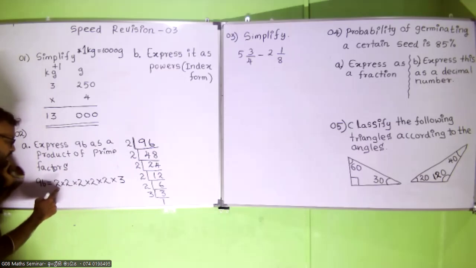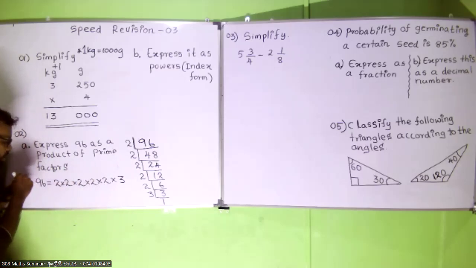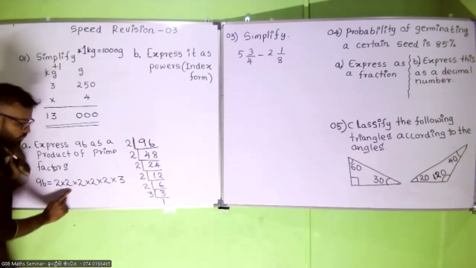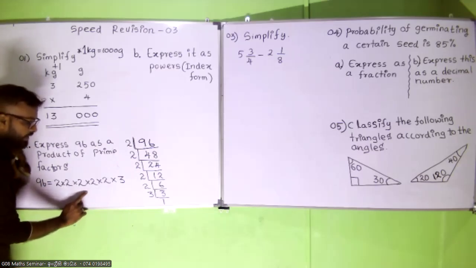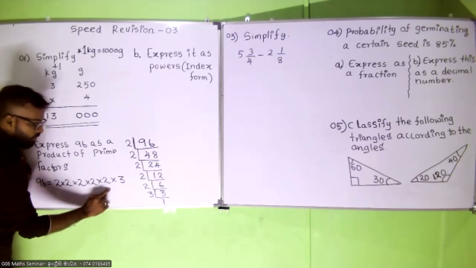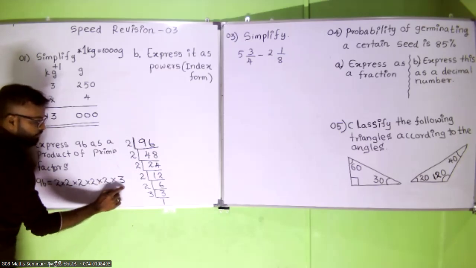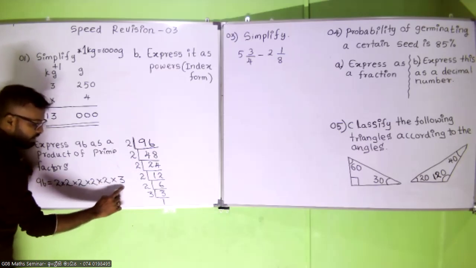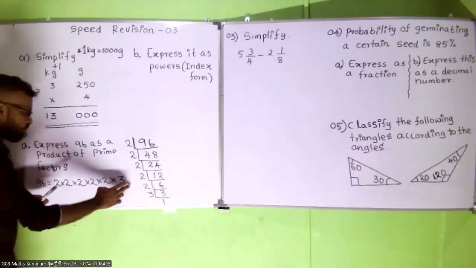Now you can check whether you can obtain 96 by multiplying these numbers. 2 times 2, 4. 4 times 2, 8. 8 times 2, 16. 16 times 2, 32. 32 times 3, 96. So you can obtain that.